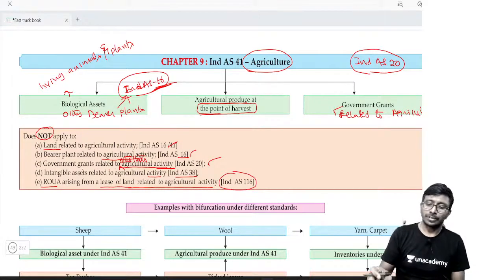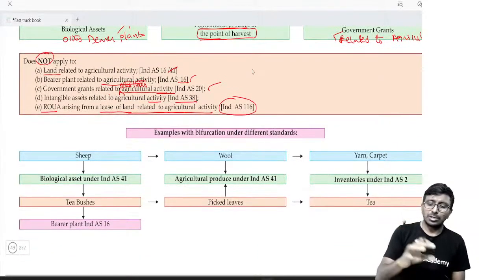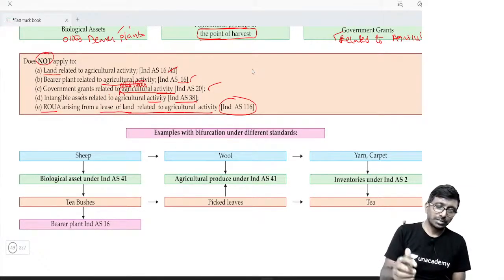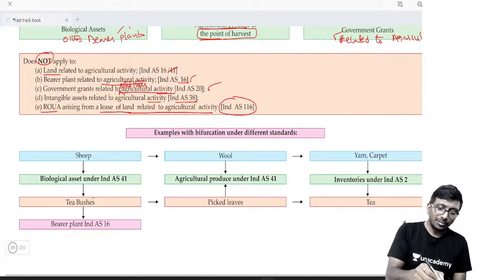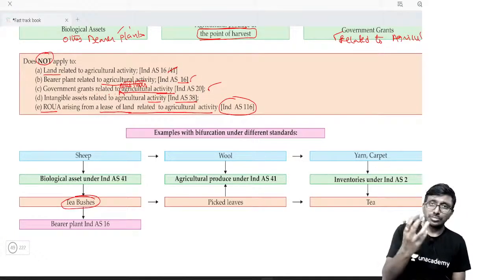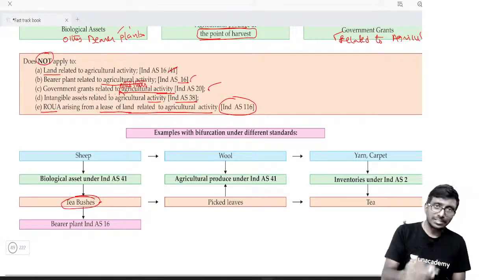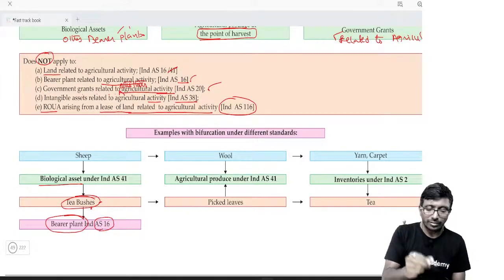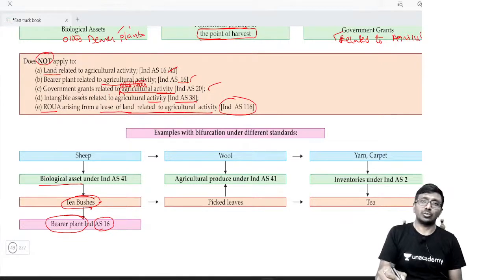Hope you understood. Next, I have given two small examples just for understanding purposes. Suppose you take tea bushes. Tea bush is a biological asset, but even though it is a biological asset, tea bush is a bearer plant. That's why you are supposed to refer to Ind AS 16.